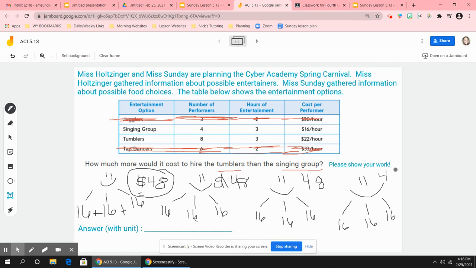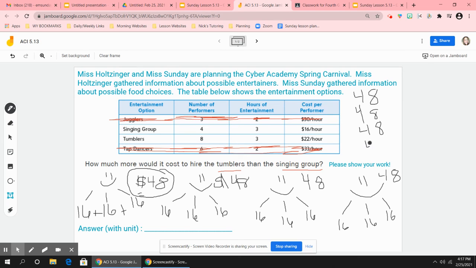So then what we have to do for the last step here is add up the $48 it would cost to pay person 1, plus the $48 it costs to pay person 2, plus the $48 to pay person 3, and the last $48. So if we add 48 together 4 times, I'm going to do it all at once.